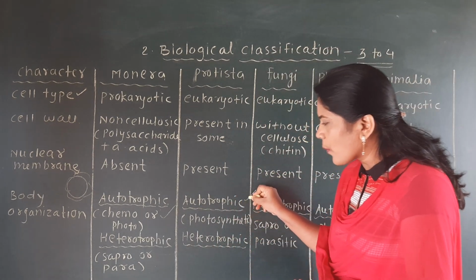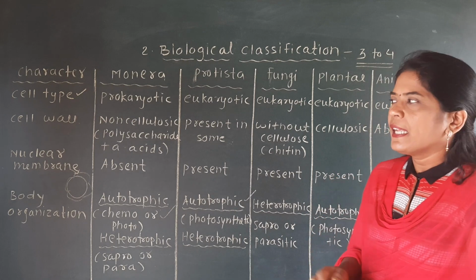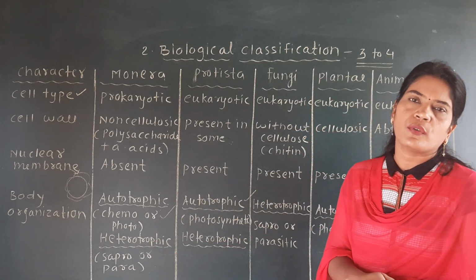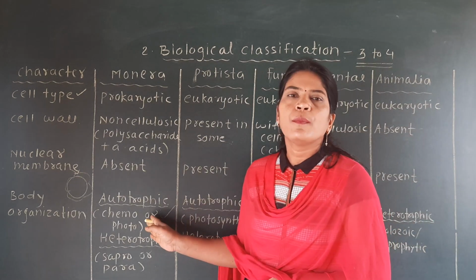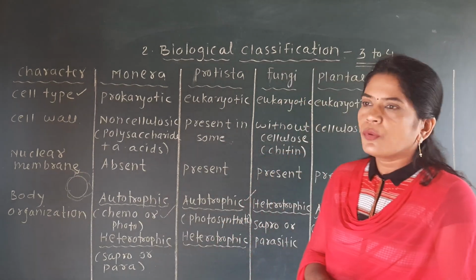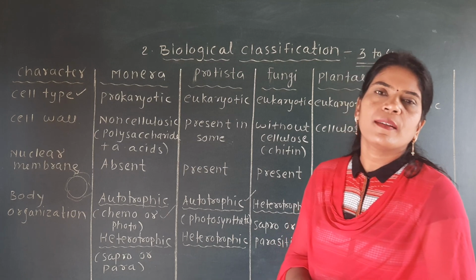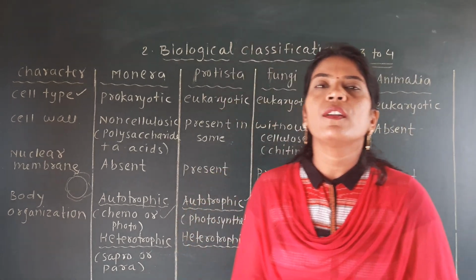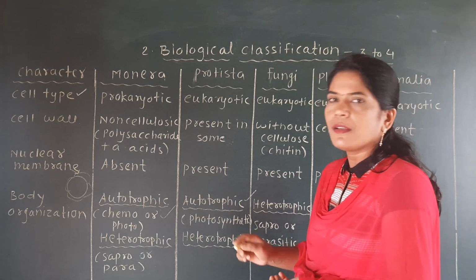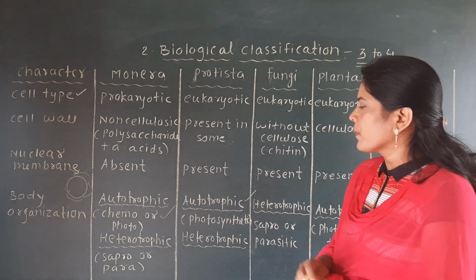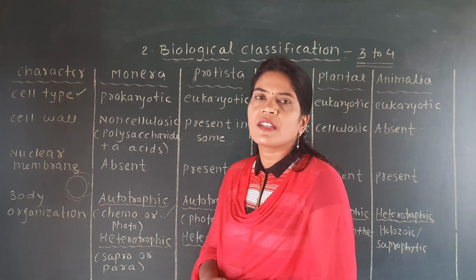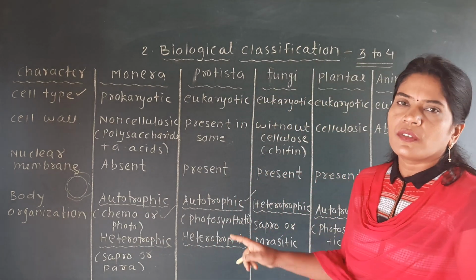They are also autotrophic and heterotrophic, but unlike the Monera, the autotrophic mode includes only the photosynthetic, not the chemosynthetic. Some organisms can prepare their own food, but they do so by using light, and that's why they are called photosynthetic. Here you will not find the chemosynthetic mode of nutrition like in the Monera. Only photosynthetic mode is there.